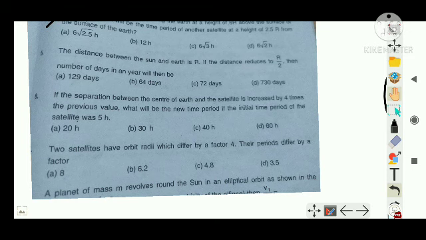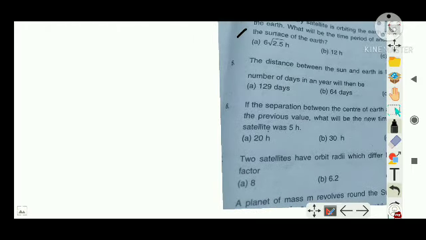If the distance is reduced to capital R, then the number of days in the year. Now here, don't go for R plus R etc., because here the relationship is given. You are given that initially the distance of sun and earth is R and now it is reduced to half. That is what has been told. So don't go for the distance between the earth and sun and then do the calculation with respect to center of mass. The straightaway equation you can write: T2 is equal to T1 into R2 by R1 raised to 3 by 2.